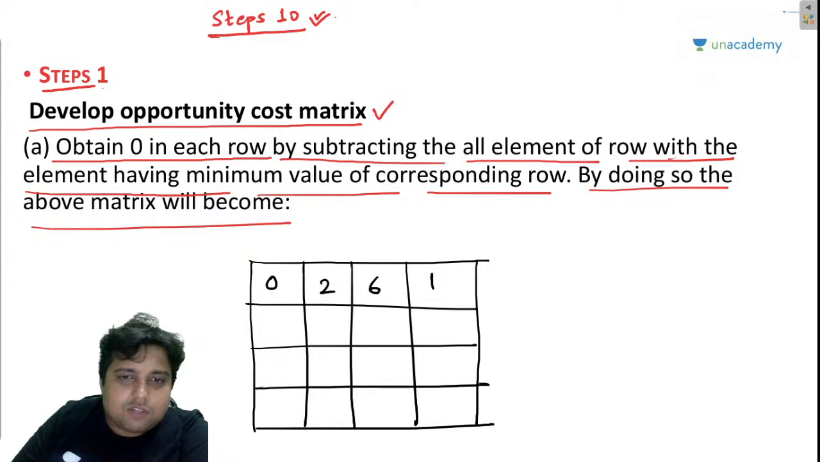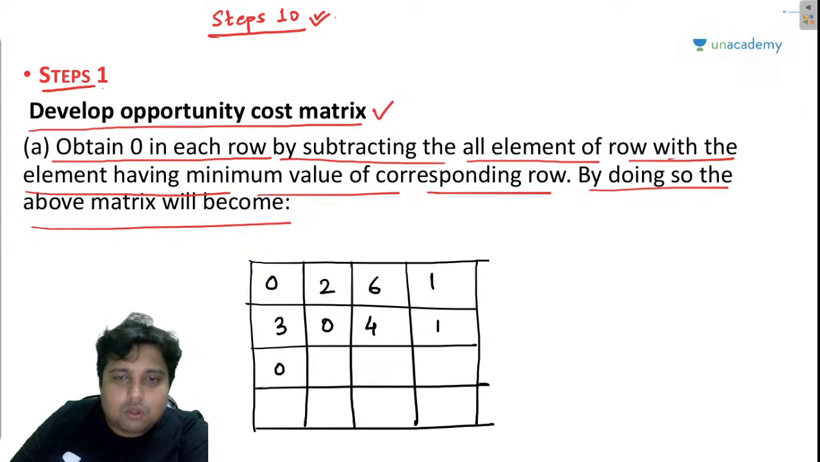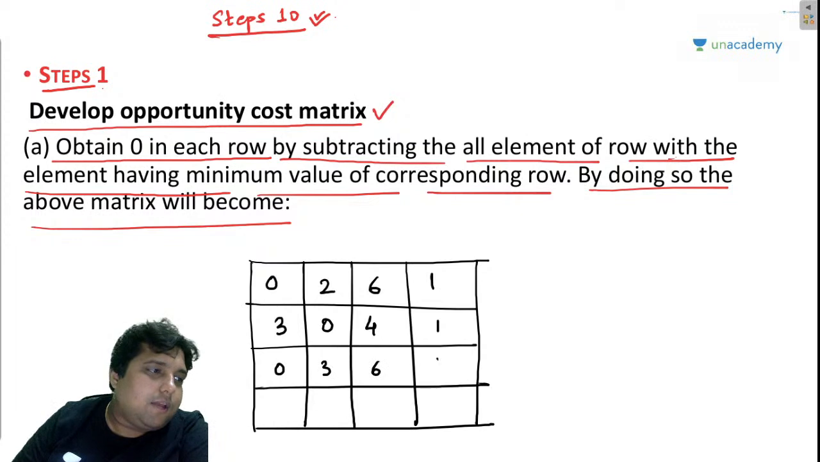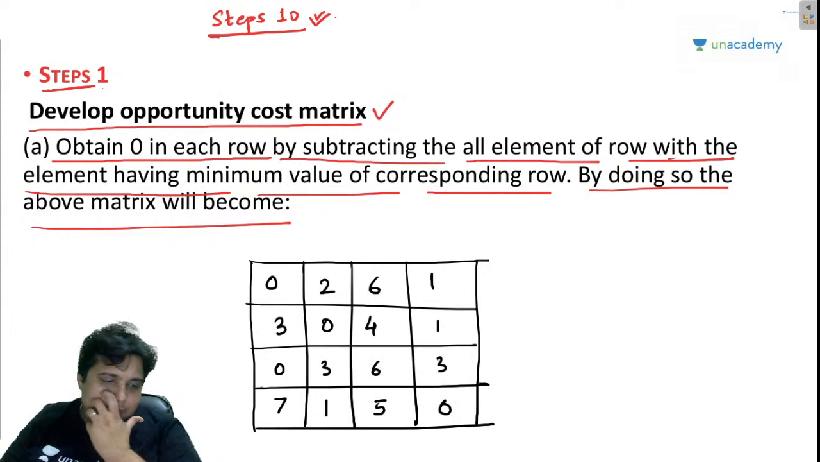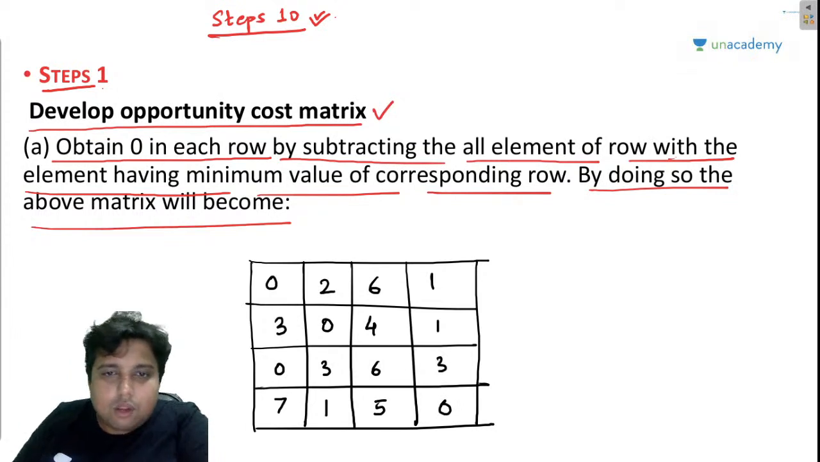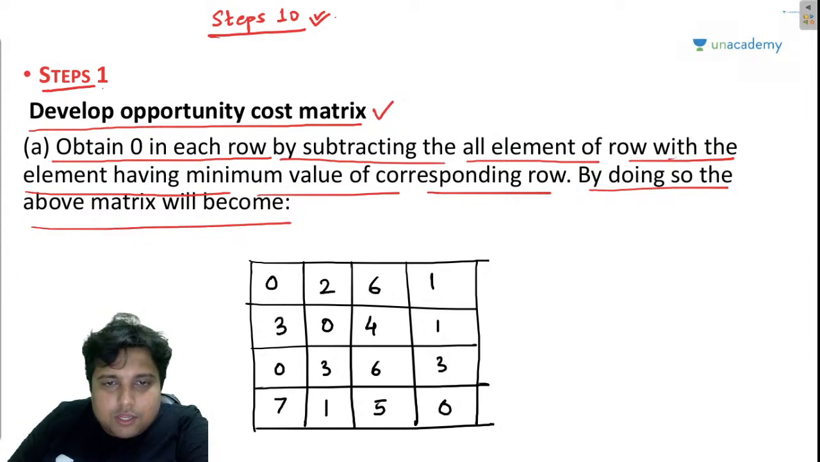8 5 9 6 was there, so this will become 3 0 4 1. Then 4 7 10 7 is there, so it will become 0 3 6 3. Then 10 4 8 3 is there, so this will become 7 1 5 0, right? So now my friends, I have obtained a 0 in each of the rows. Here I can see 0, here 0, here 0, and here also I can see 0.